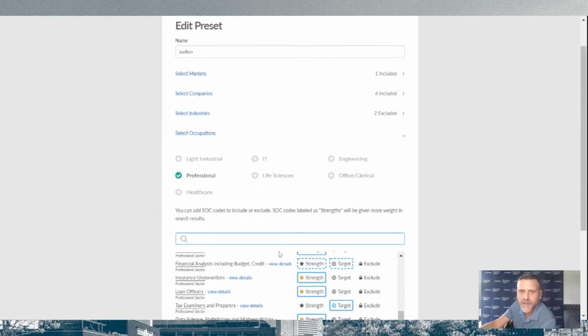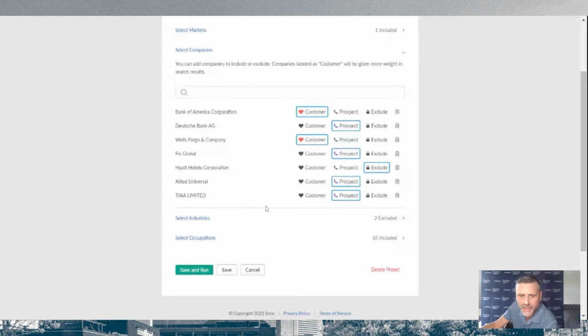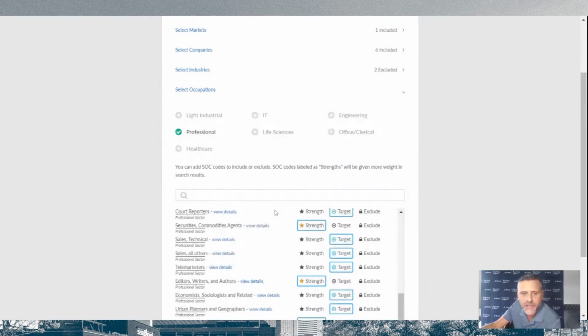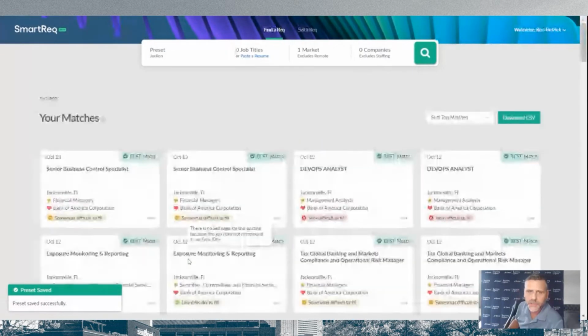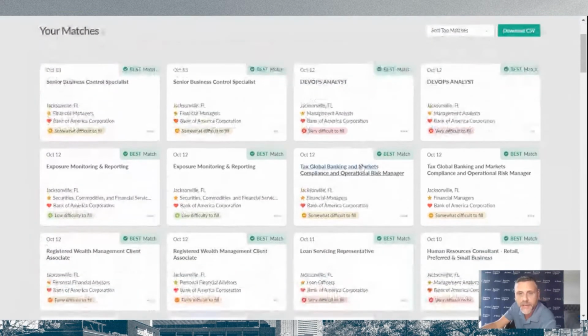But basically what you're trying to tell the system is, I have companies and clients that I highly value. These are the ones that I would want to know about anything that they were doing on the market. I have occupations that I know I'm good at because I fill these things all the time. And then you basically tell SmartReq, go out and find me all of the job postings. We're piping in Burning Glass's 12 million job postings a month into this tool, and it starts to organize this information into what we call cards.